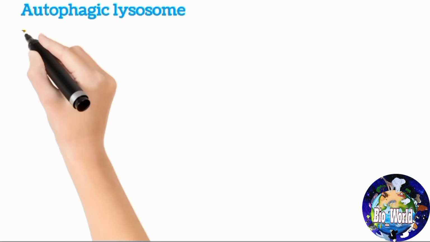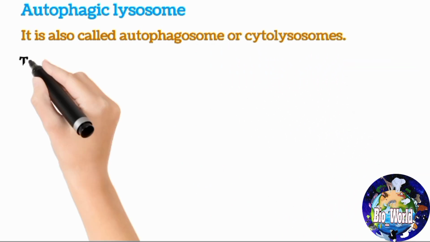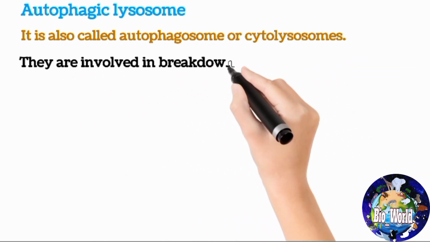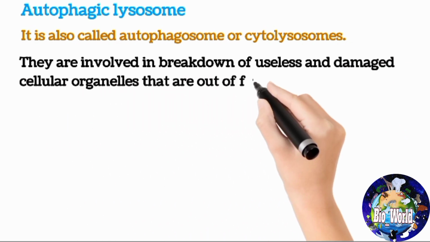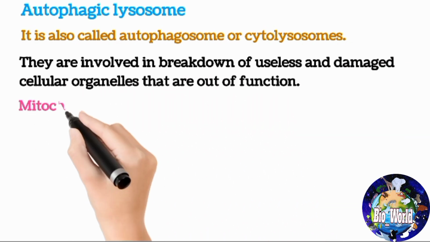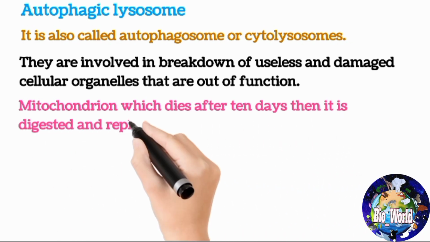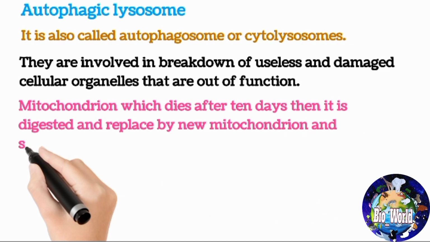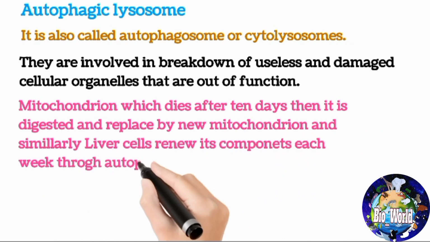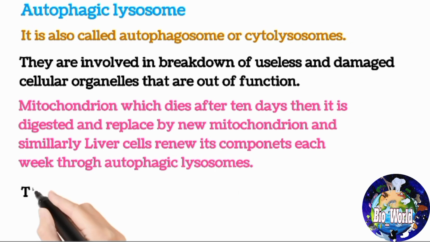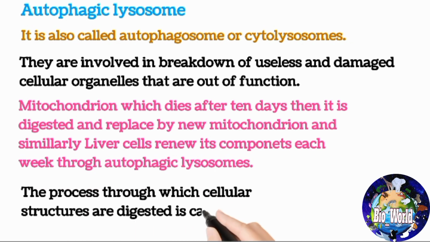Autophagic lysosome. It is also called autophagosome or cytolysosome. They are involved in the breakdown of useless and damaged cellular organelles that are out of function, such as a mitochondrion which dies after 10 days, then it is digested and replaced by a new mitochondrion, and similarly liver cells renew their components each week through autophagic lysosomes. The process through which cellular structures are digested is called autophagy.